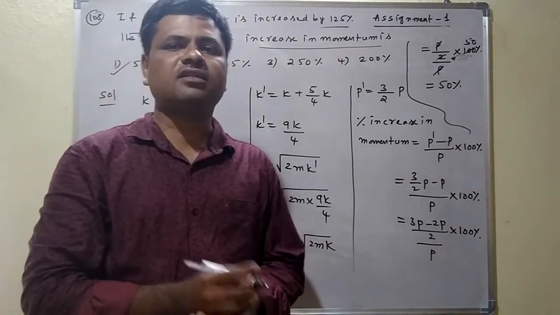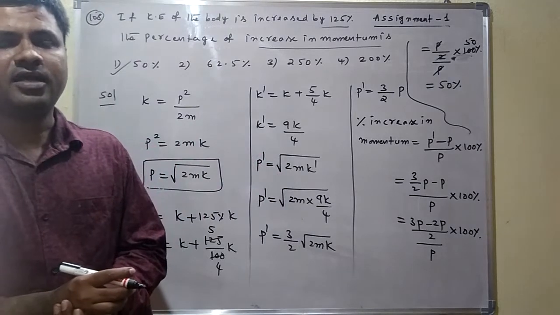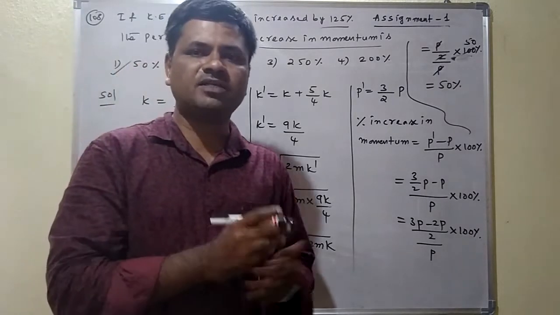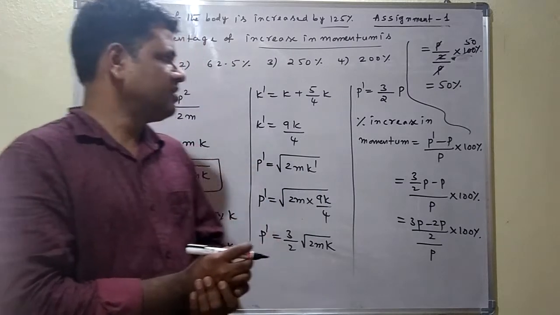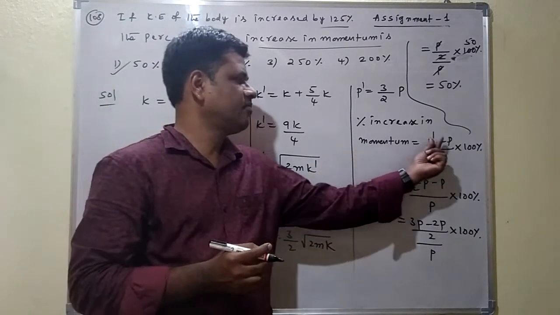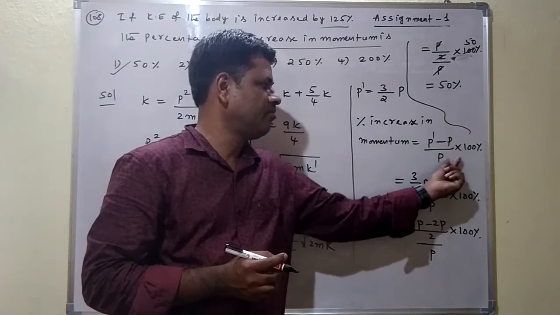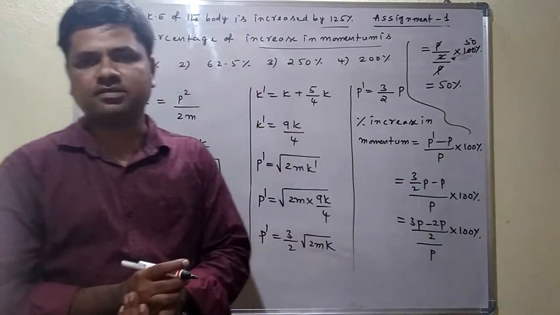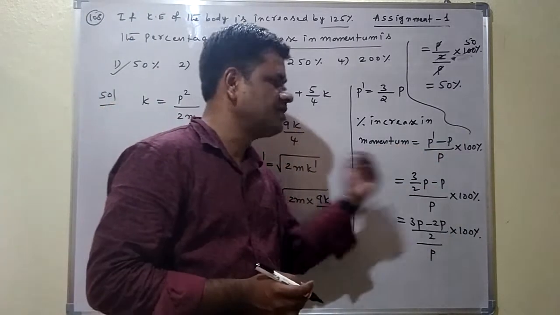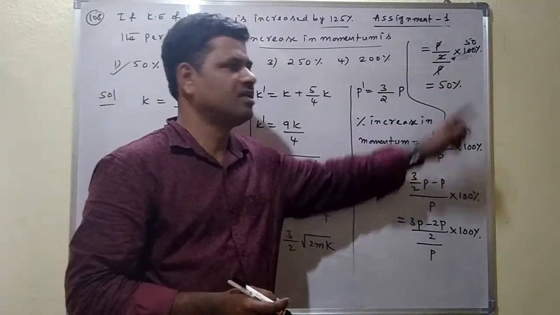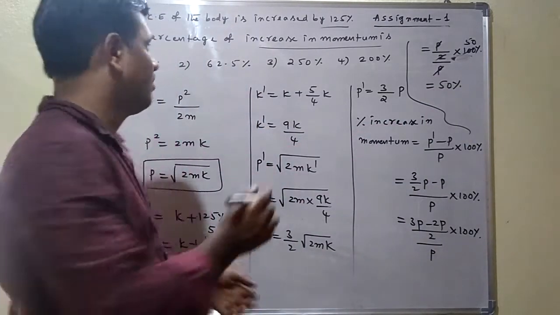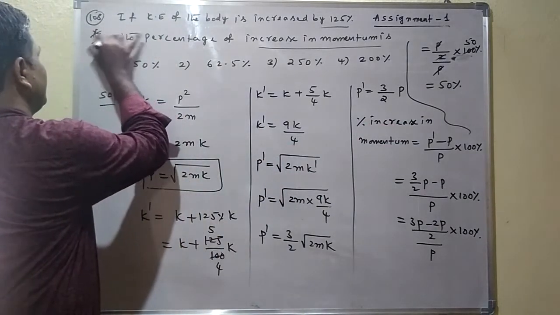Here we have to find the increase. And here, the percentage of increase in momentum means we have to find the final momentum when the kinetic energy is increased. The formula for the percentage of increase in momentum is final momentum minus initial momentum, by initial momentum, into 100%. Here we substitute the final momentum value. From this we get the percentage of increase in momentum as 50%.